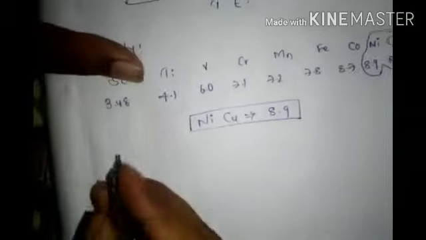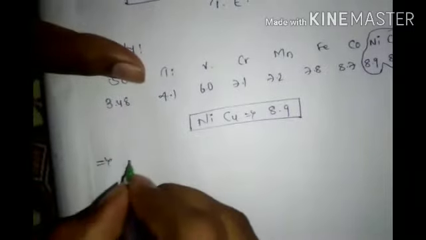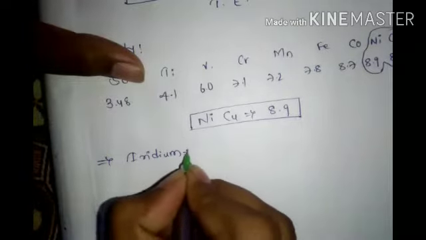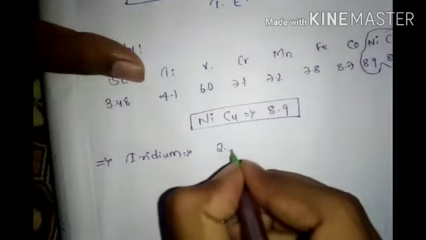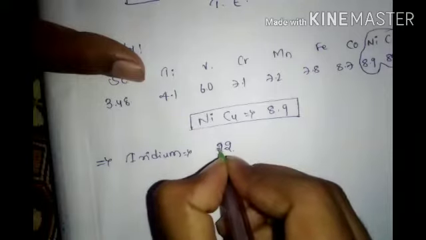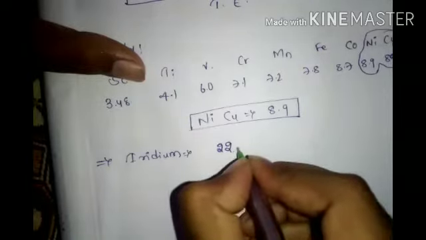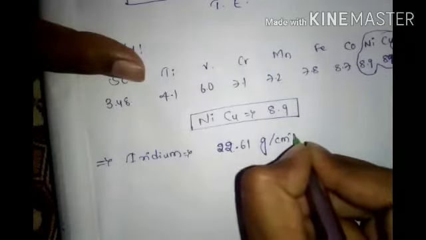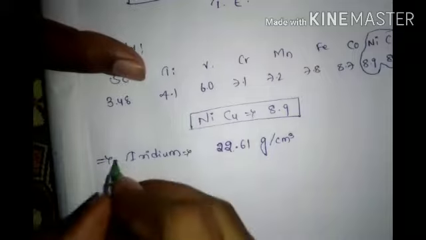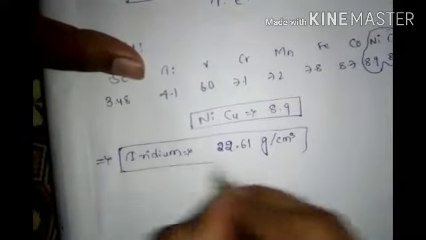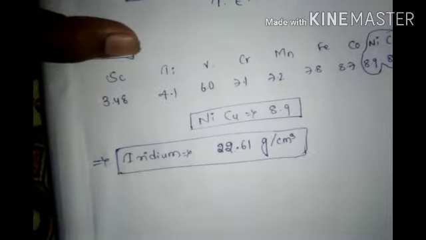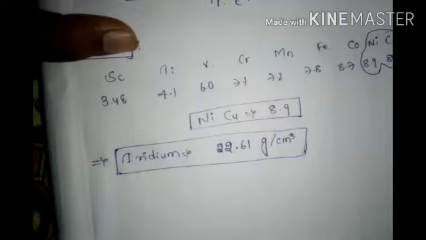And the highest density metal in the periodic table is iridium. Iridium is the highest density in D block, 22.61 grams per cubic centimeter. See, in movies, most of the movies in the background, they fight for iridium or something. The reason is its highest density.